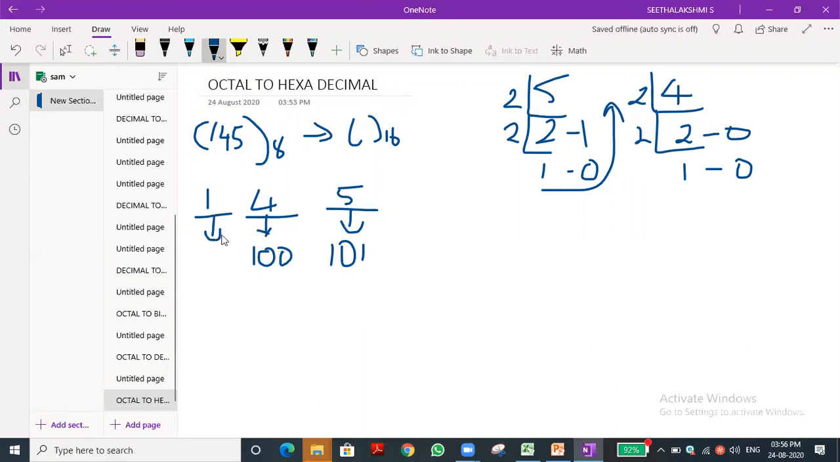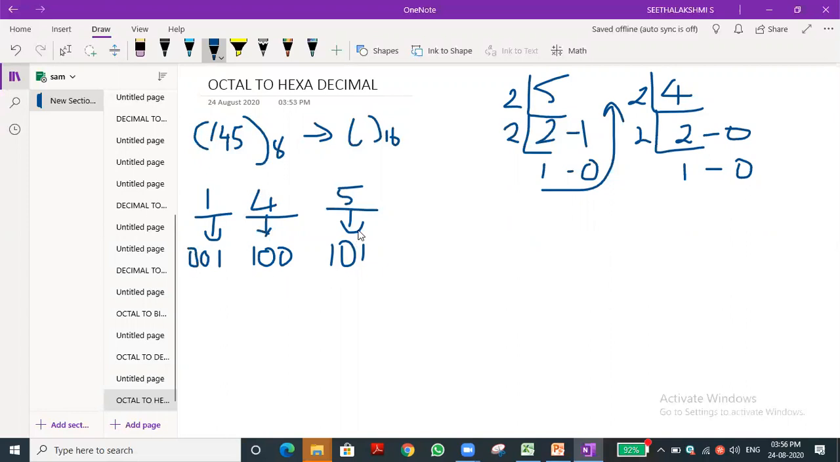For 1, what is the value? 1 only. We cannot further divide 1 by 2, so directly we can take the 1. But we need to do the conversion, so before that we need to add 2 zeros in order to group by 3. So this is the entire value.